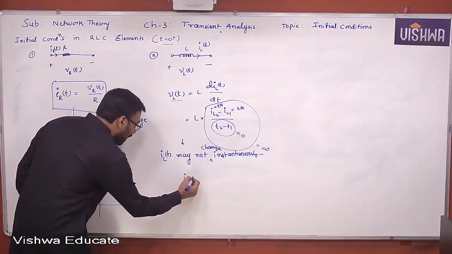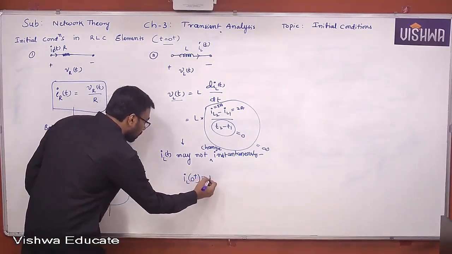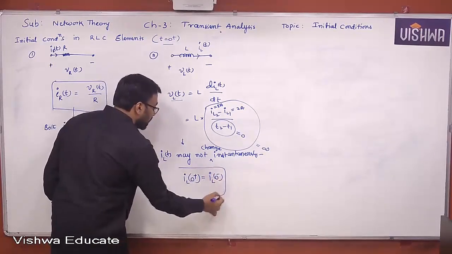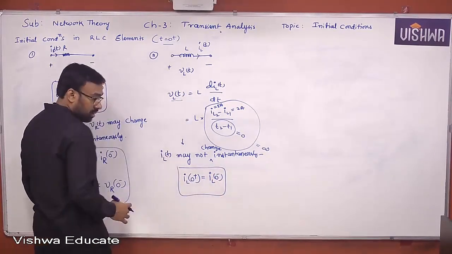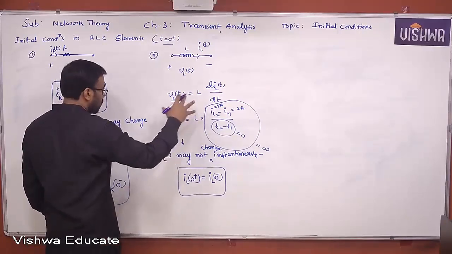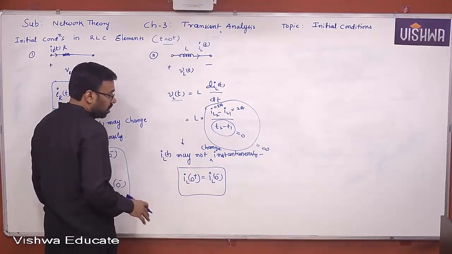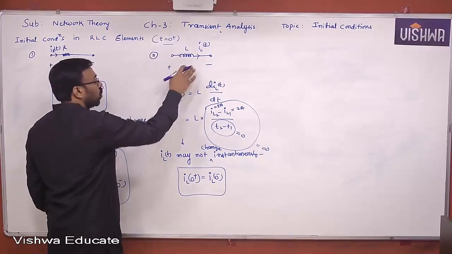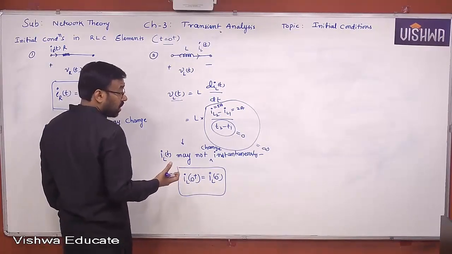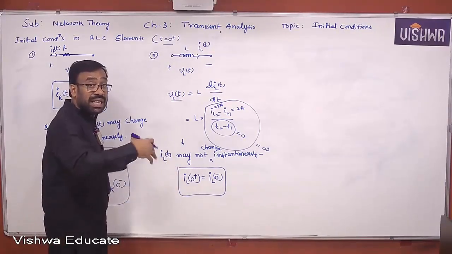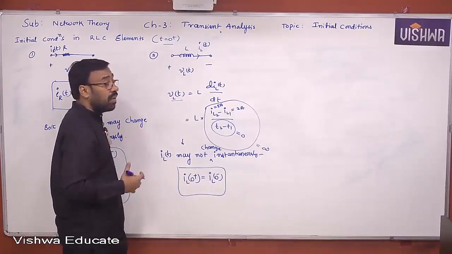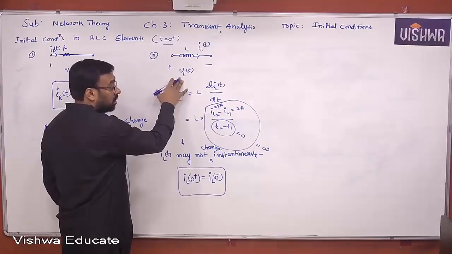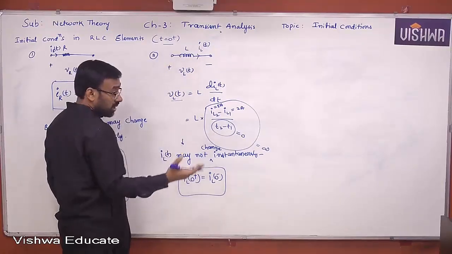IL of 0 plus is equal to IL of 0 minus. Practically speaking, when the voltage across the inductor is a finite amount, the current through the inductor may not change instantaneously.